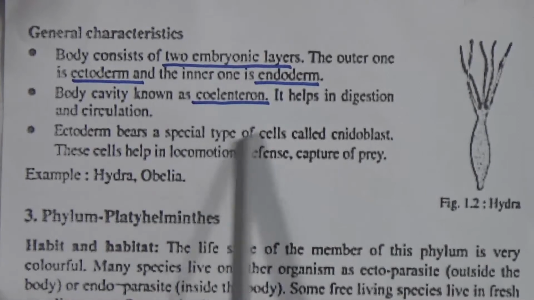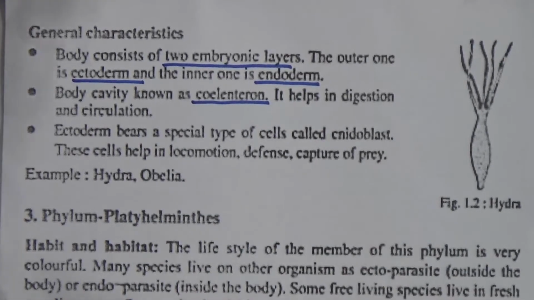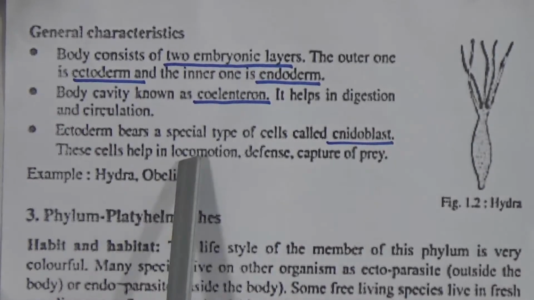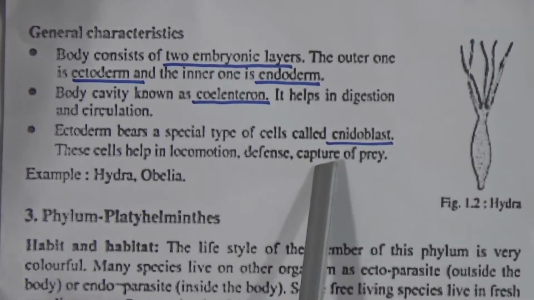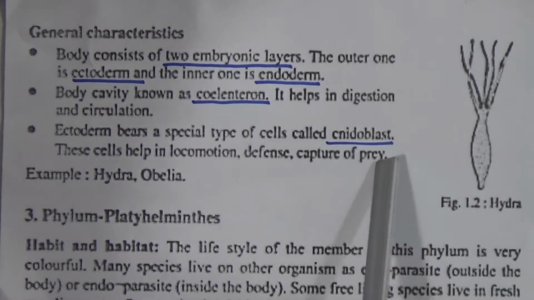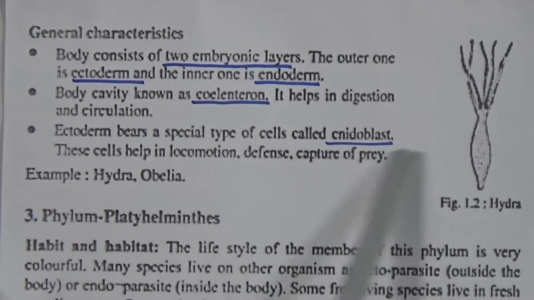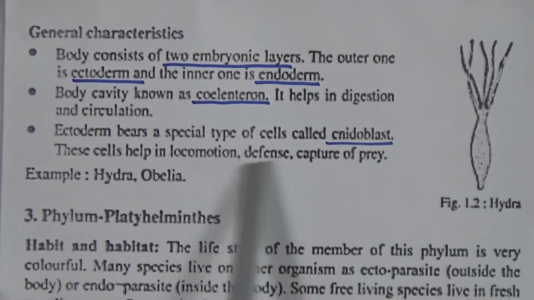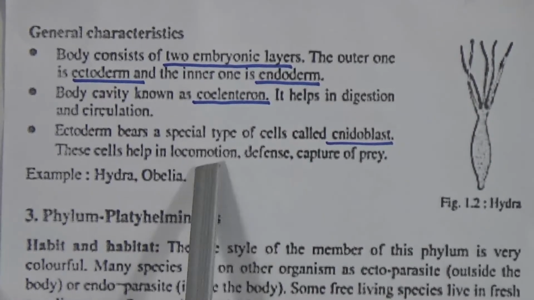Ectoderm bears a special type of cells called cnidoblast. These cells help in locomotion, defense and capture of prey. These cnidoblasts basically help in the defense system and also in locomotion.